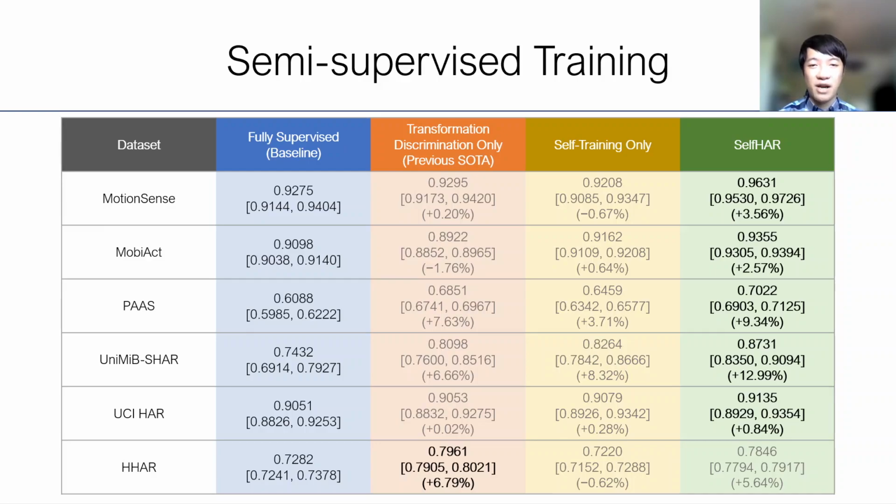And also, compared to the previous state of the art, our method was able to outperform it in 5 out of 6 datasets. Please note that out of all these pipelines, the final model has the exact same complexity and architecture, which means that there is no extra cost incurred at runtime.